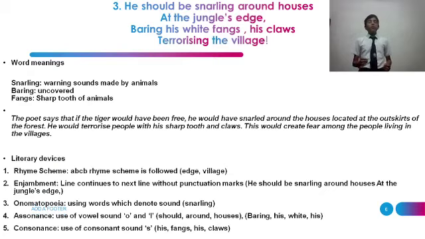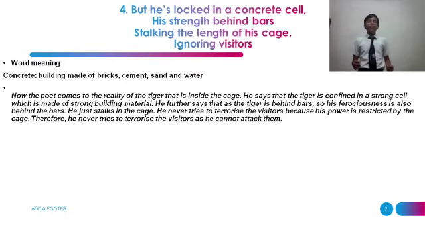Now the literary devices. The rhyme scheme is ABCB. Enjambment is used because the line continues without punctuation mark. Onomatopoeia is used because snarling is a sound. Assonance is also used because there is a vowel sound o and i in the paragraph. Consonance is used because there is a use of the consonant sound s as in his, fangs, his claws.